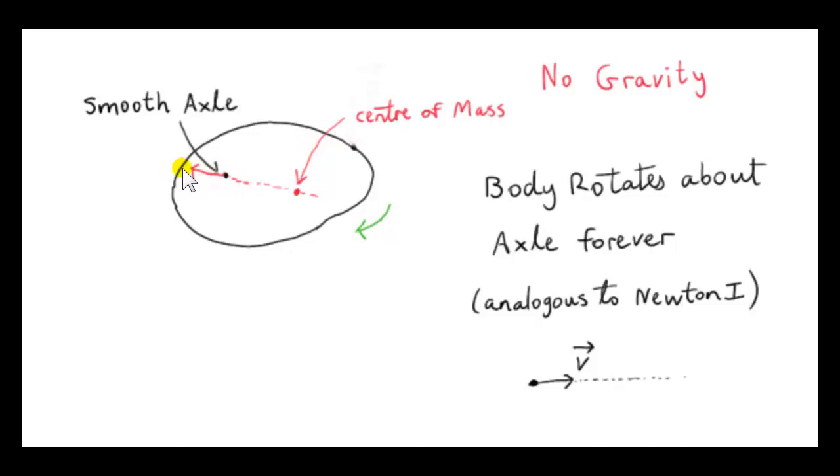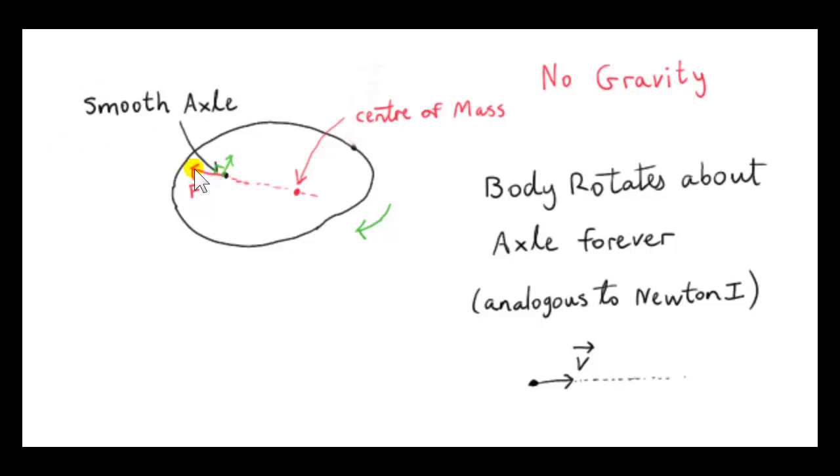So there is a force on the body, but that force, as you can see, acts in a direction that's perpendicular to the direction of motion of the rotating body. Okay, because if we imagine the axle is in contact with the body at this point here, well, this point in the body is moving in this direction, perpendicular to the force on the body.